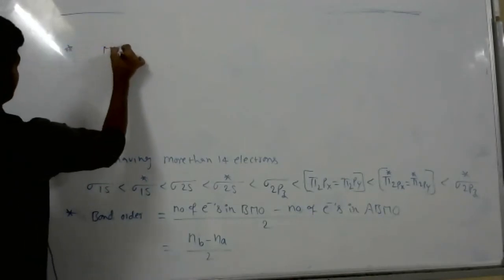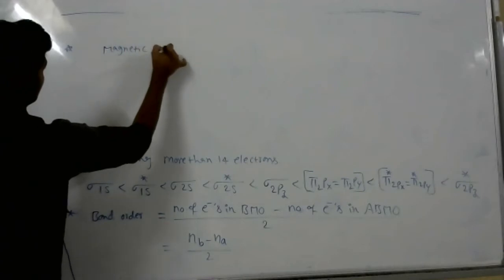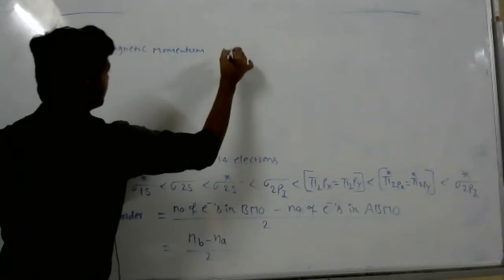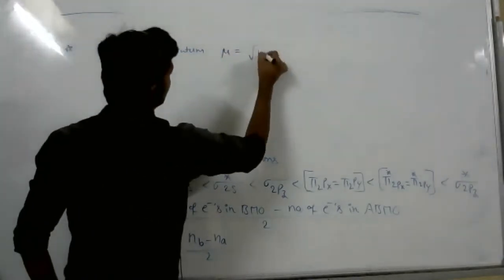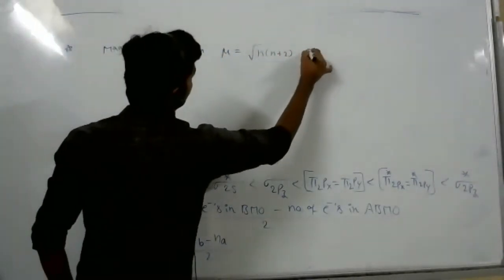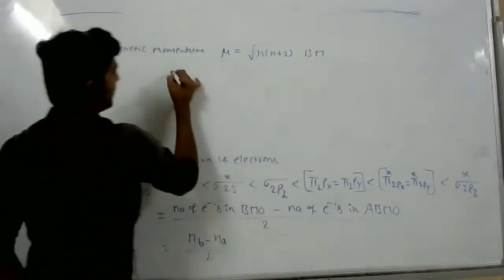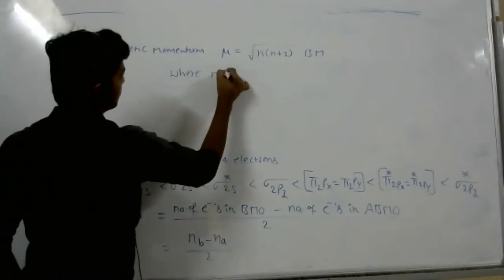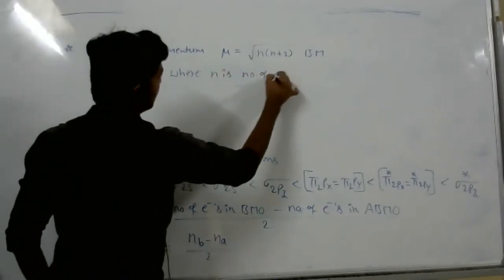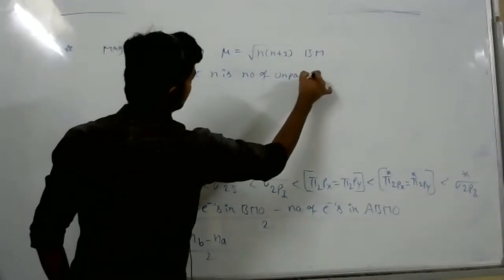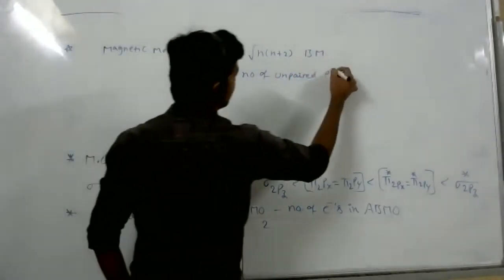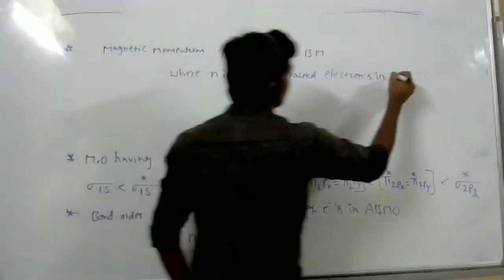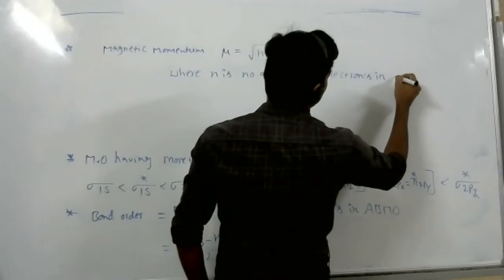Next, magnetic moment. Mu is equal to root of n into n plus 2 Bohr magnetons, where n is the number of unpaired electrons in molecular orbitals.